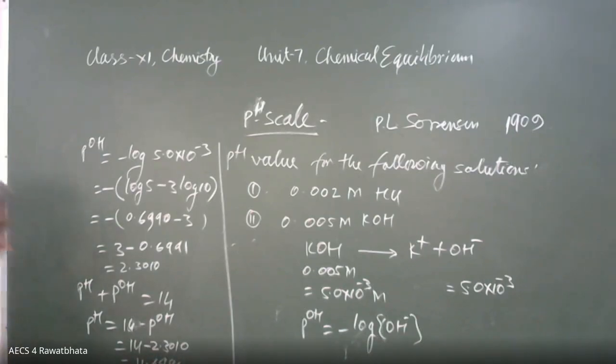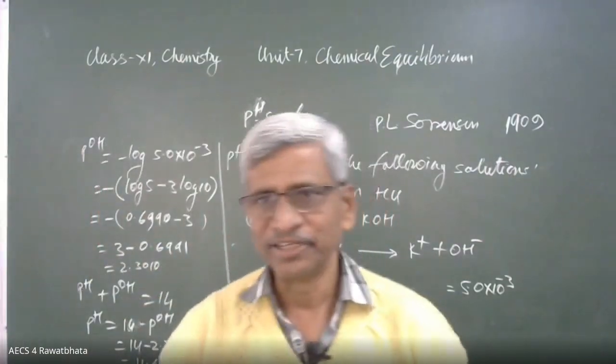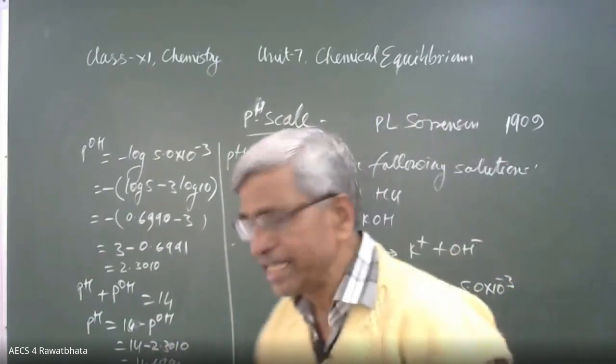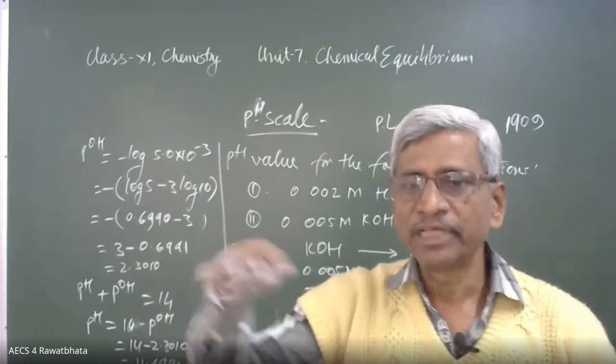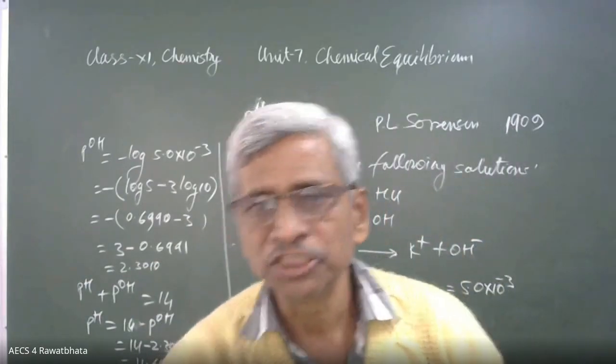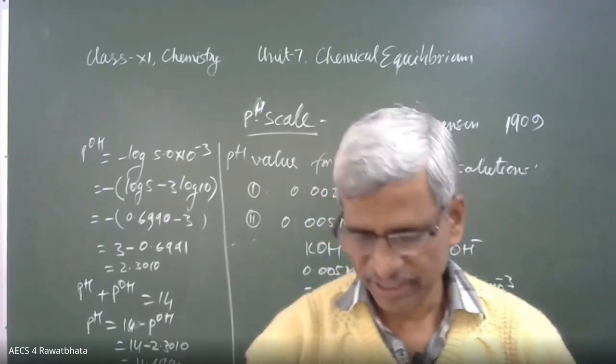Please check the calculation. Is it correct? Yes, beta. So this pH is in the basic range. That's why the KOH solution is basic in nature. Yes, 11.6990, Ambika. Yes, you all are correct.